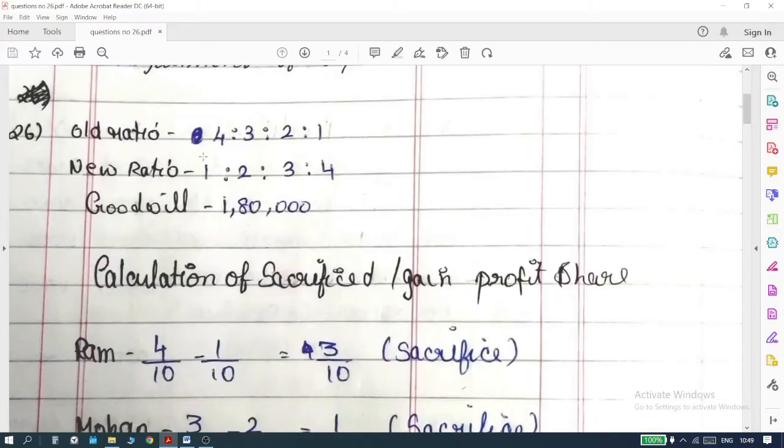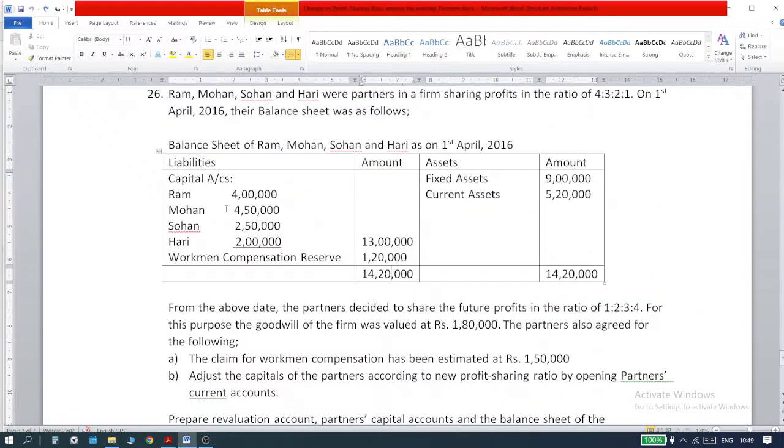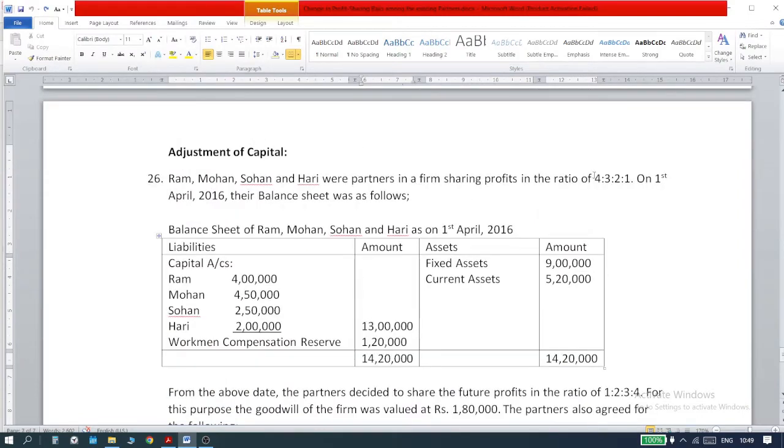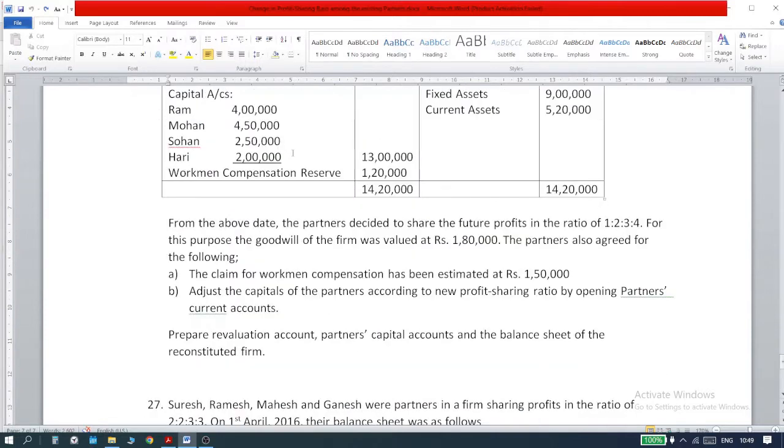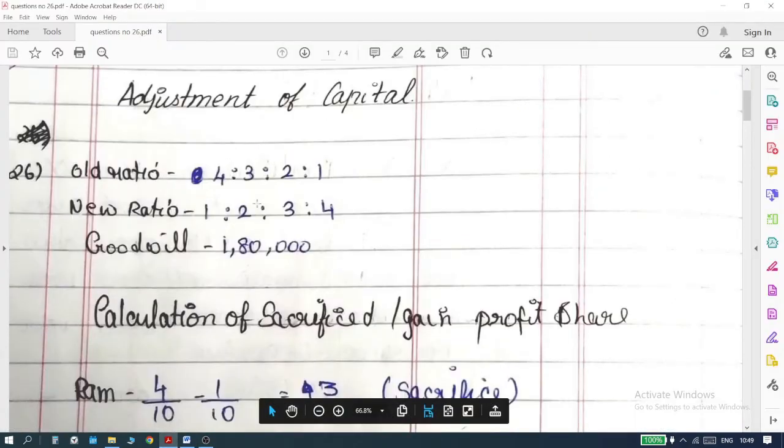Before you do that, as I always taught you, please write the old and new ratio and the goodwill amount, so that you don't have to look at the question every time. In the first line we have the old ratio 4:3:1, and just below the balance sheet you have the new profit sharing ratio, right? And the amount of goodwill is 1,80,000. Take these three pieces of information and put them in your answer script, so that you don't have to go back to the question paper so many times.